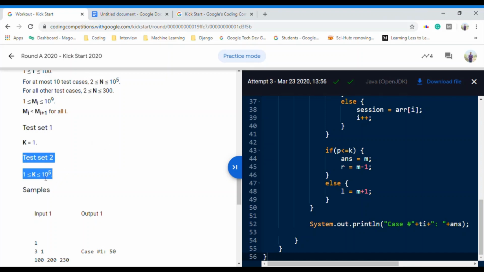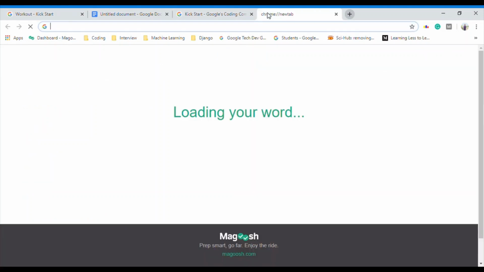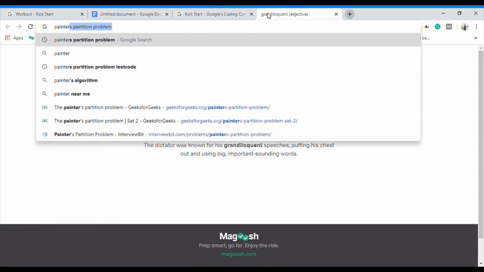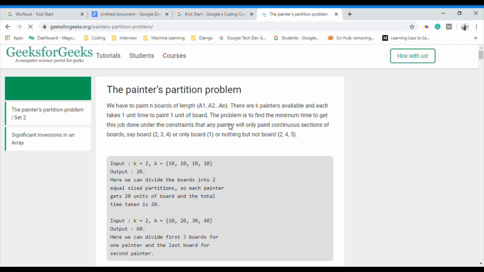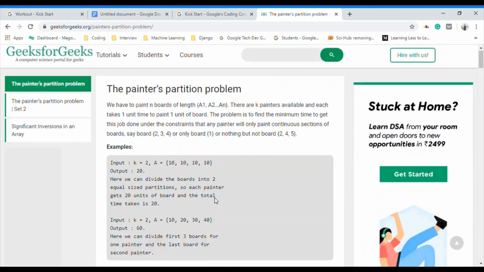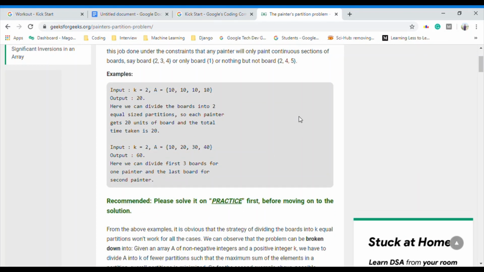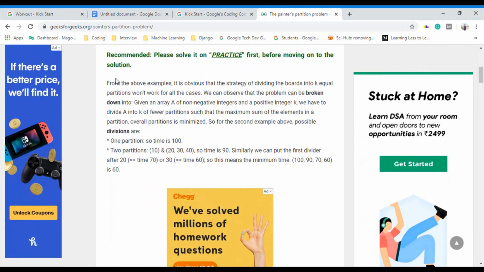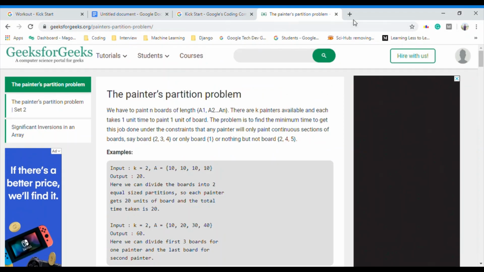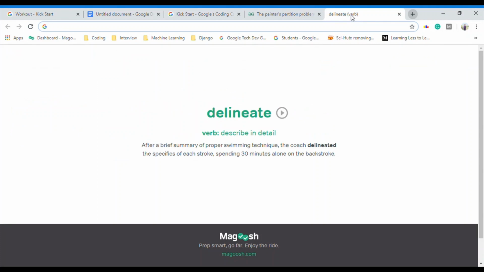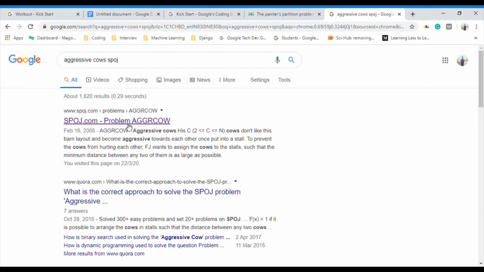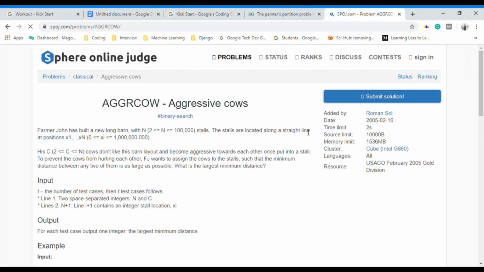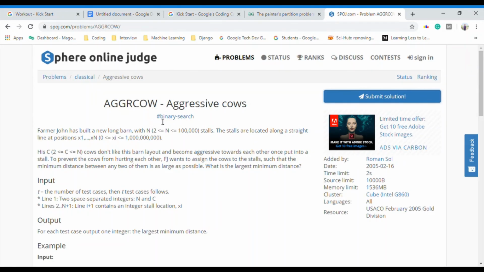Okay, so there are similar kinds of questions. You can go and practice them. One is the painter's partition problem. You can get this problem on Geeks for Geeks. It is of a similar kind. Remember, practice first. You can also read the explanation to get a better understanding. Another is aggressive cows on SPOJ, right? You can also practice this question. So yeah, here the tag is binary search.